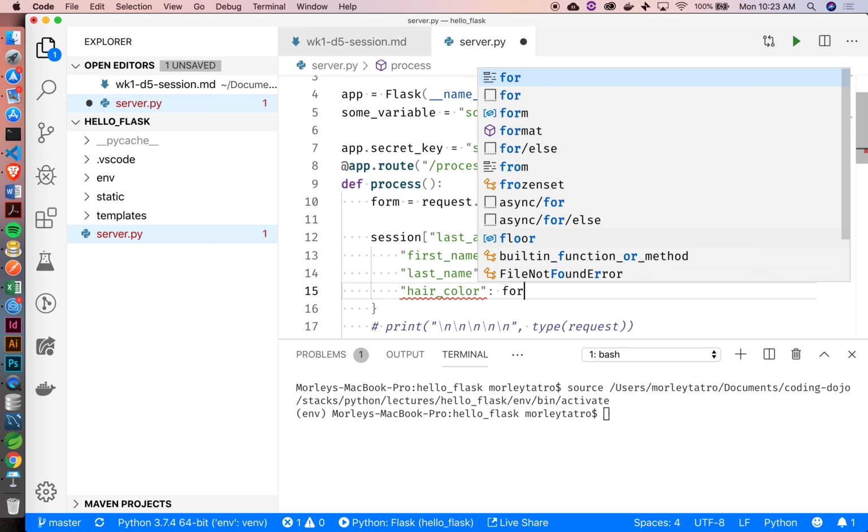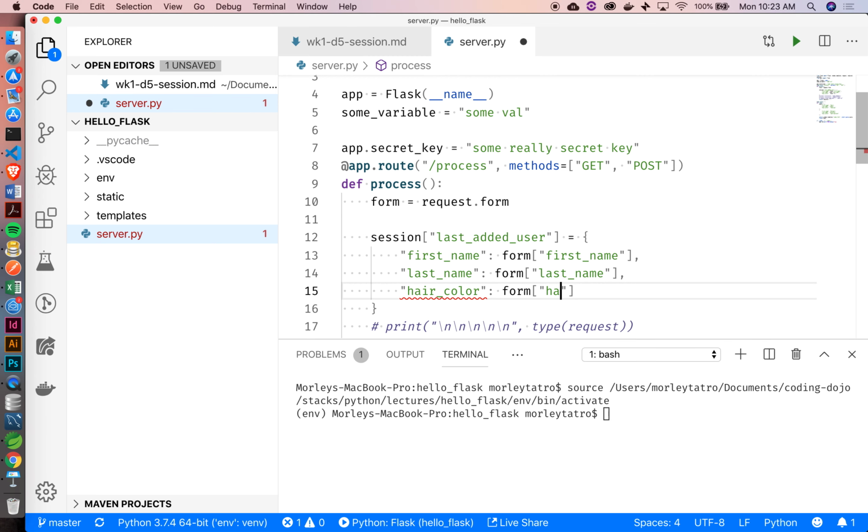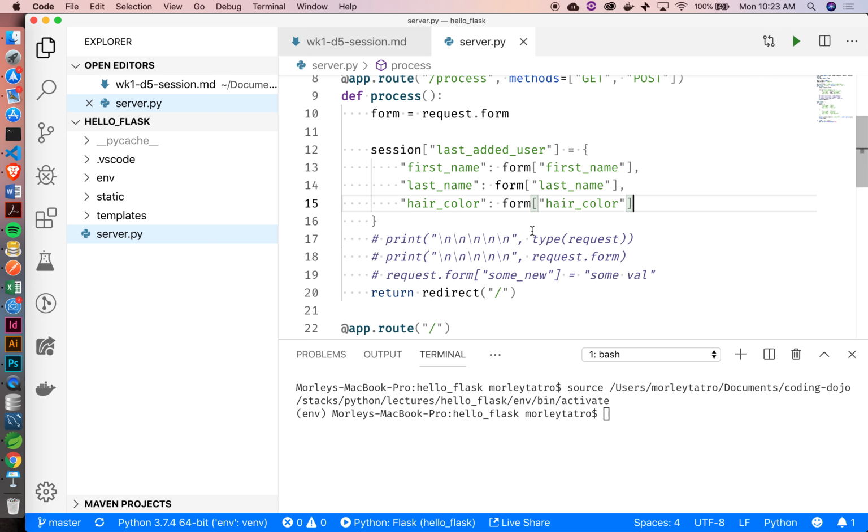Anyone? All right. Okay, cool. So we got that going on. This is what's going to happen when we process the form. Again, we're just going to set this information to this key, the last added user key in our session. And then again, we're just going to redirect back to the index route, right?